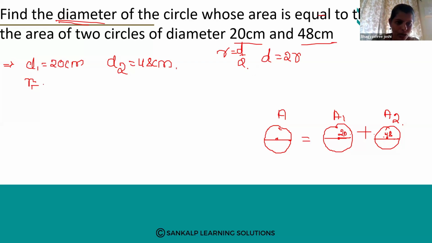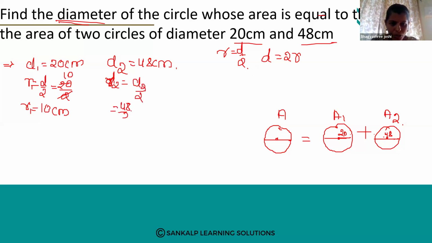So R is equal to D divided by 2. D value is 20. 20 divided by 2. 2 ones are 0. Then you will get 10 centimeter. So this is R1. Next, D2. D2 means the diameter of the second circle. So R2 is equal to D2 divided by 2, that is 48 divided by 2. You will get 2s are 4s. So 24 you will get. 24 centimeter is the radius of the second circle. Understood?